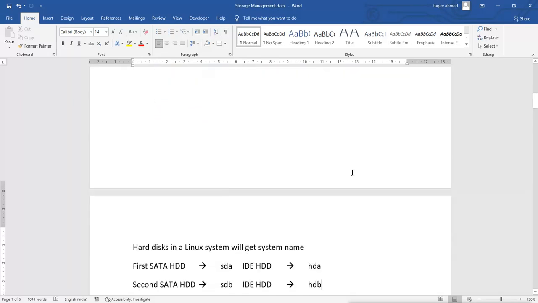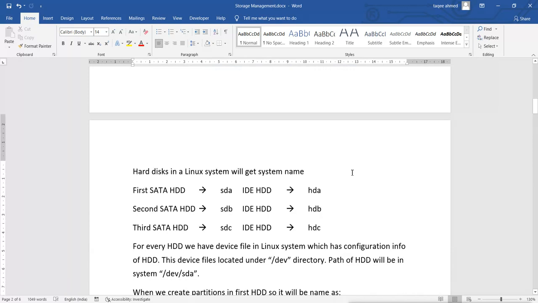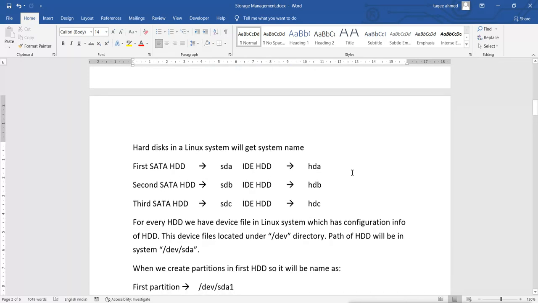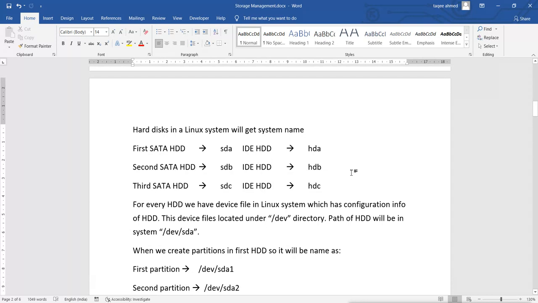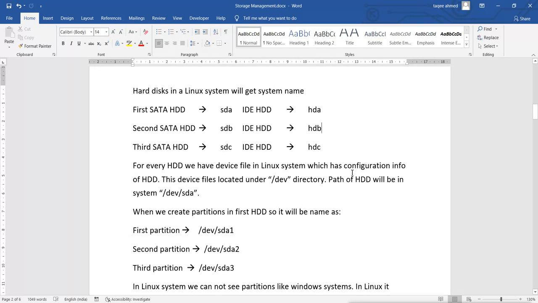One more thing: if you create partitions automatically at installation time, it will create partitions in LVM. LVM means logical volume management. Why it creates in LVM and what LVM is, we are going to see. First we will see the standard partitions.